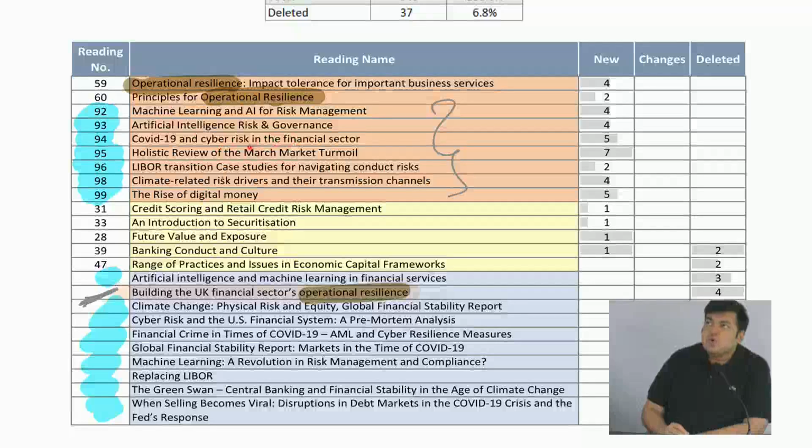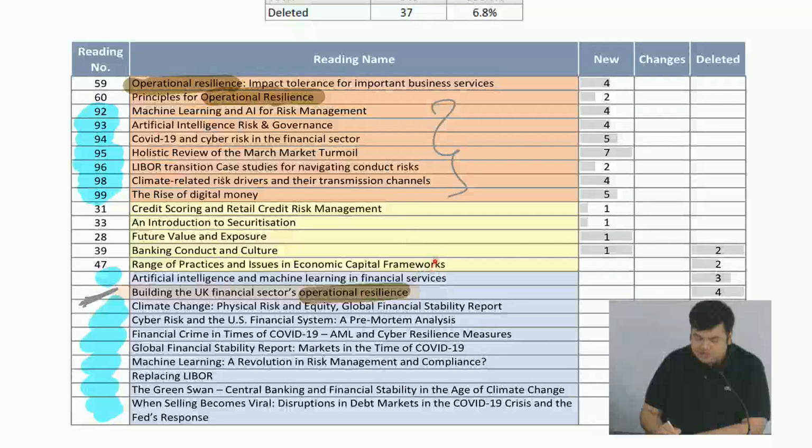Other than that, of course, COVID becomes a very important aspect over here. There was a chapter on climate change, but that has been replaced. So again, digital currency, fintech, COVID updates, Libor transition, these have been the themes for the last 2 or 3 years with respect to the current issues subject. So that is what we are seeing over here. The entire new chapter replacement is in current issues, except for just the operational resilience part.